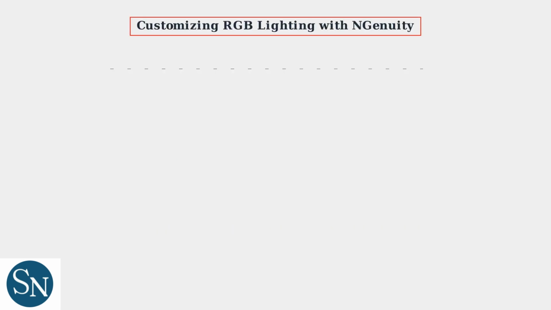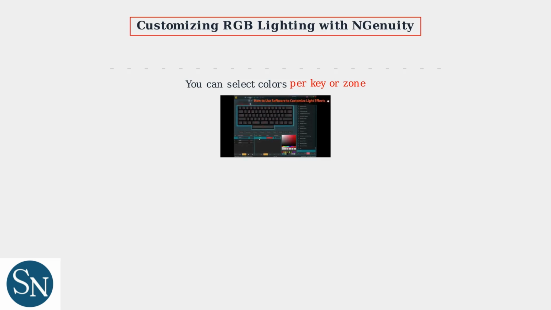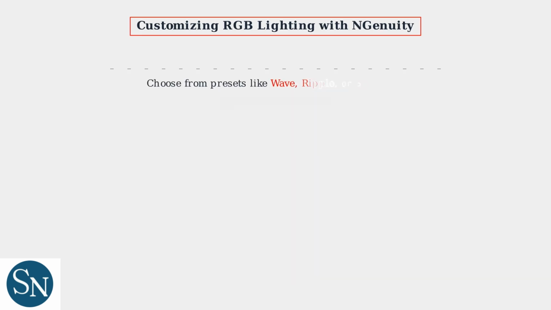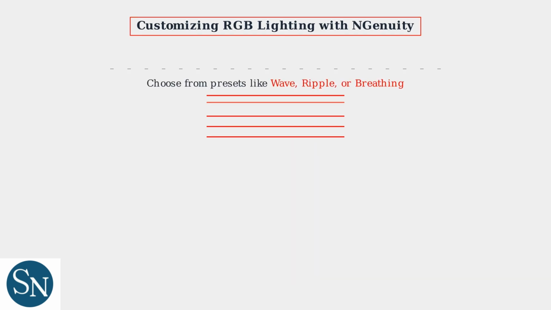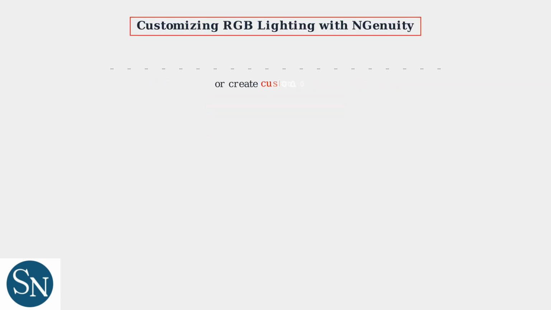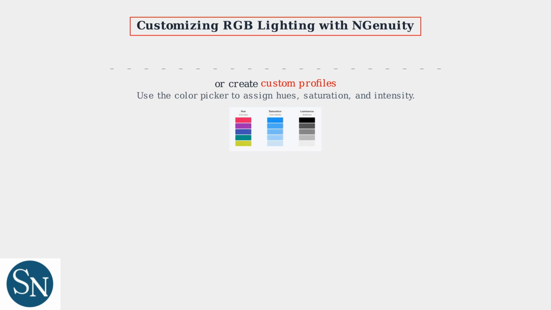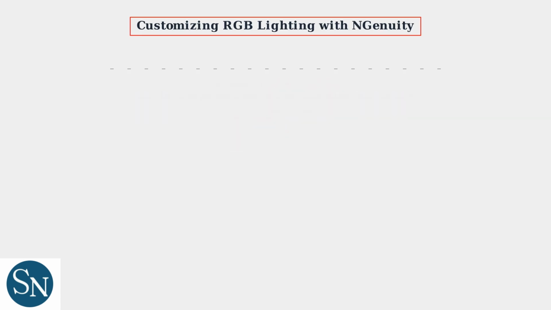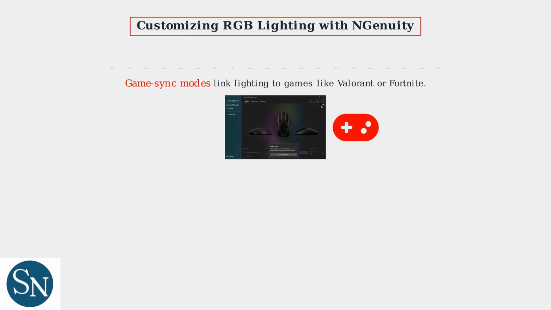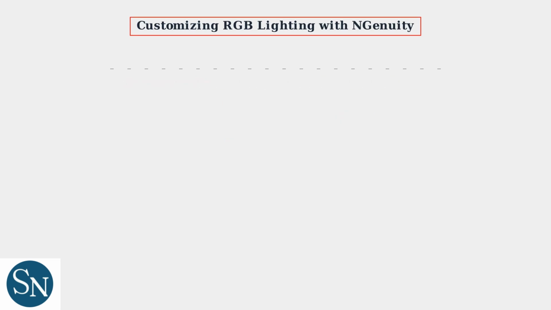Ingenuity offers extensive RGB customization for your HyperX keyboard. You can select colors per key or zone. Choose from presets like wave, ripple, or breathing. Or create custom profiles. Use the color picker to assign hues, saturation, and intensity. Reactive lighting is also available. Game sync modes link lighting to games like Valorant or Fortnite.